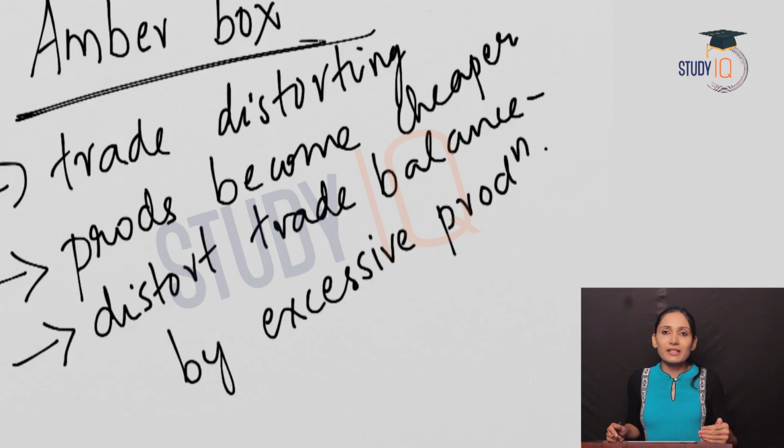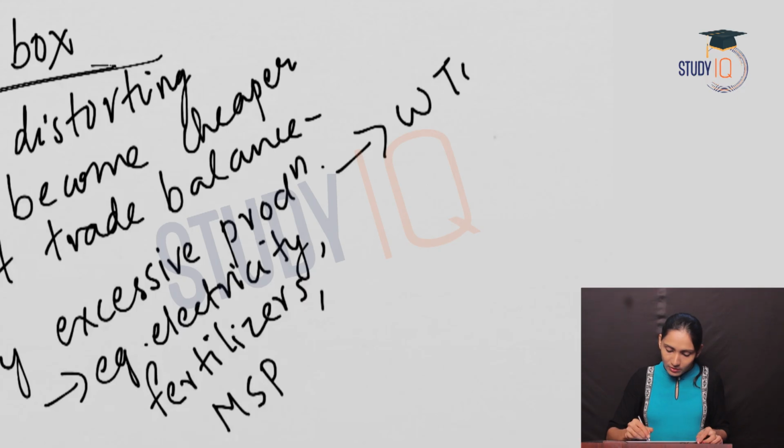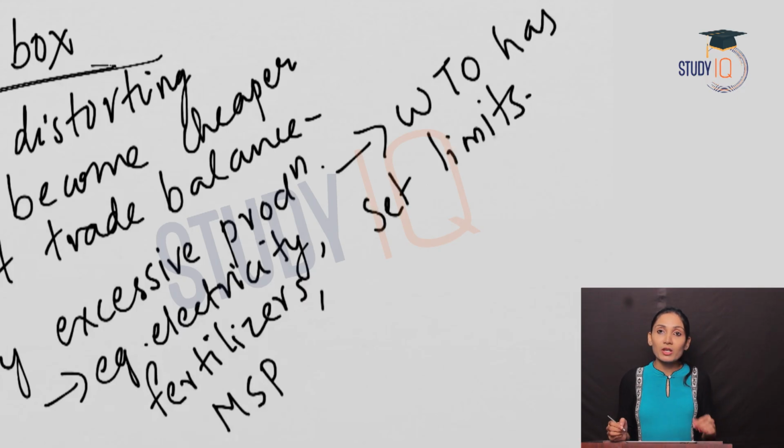Examples of amber box subsidies are subsidies on fertilizers, subsidies on electricity, or the minimum support price given by the government to the farmers, etc. An important point to be noted here is that WTO has set limits for these subsidies. In case of developed countries, it is 5% of the agricultural production, and in case of developing countries, it is 10% of the agricultural production.